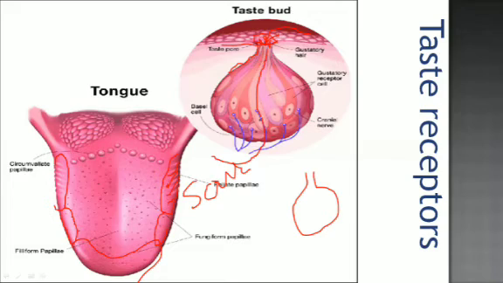Filiform papillae are cone-shaped structures spread around inside, and fungiform papillae act like fungus-like structures. But sometimes the taste buds overlap one another, because we don't feel taste at one side of the tongue, but on the whole tongue.